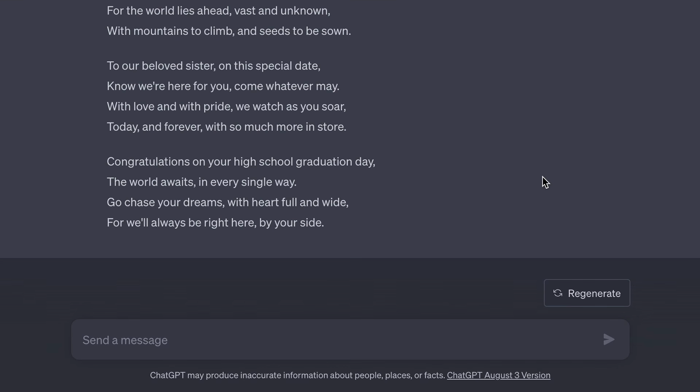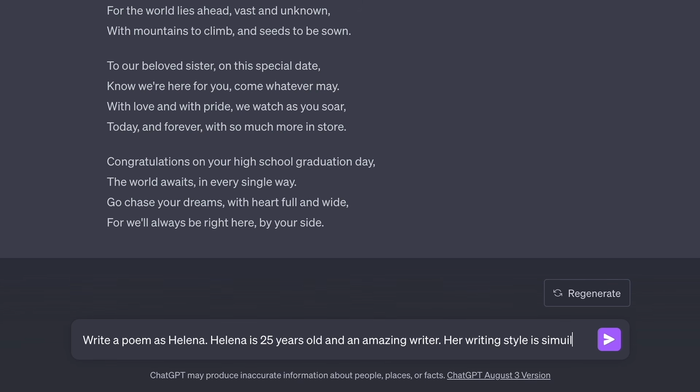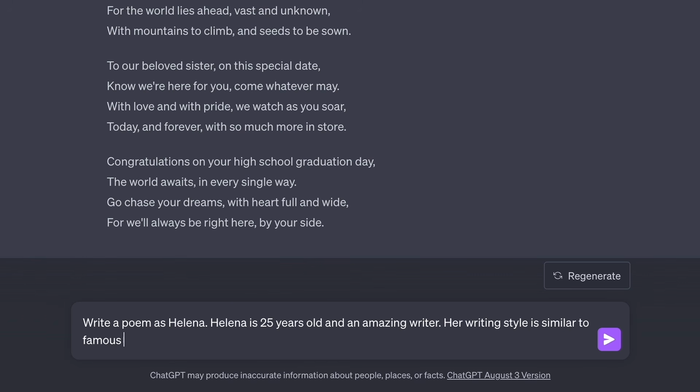So let's try this. This time I'm going to write a prompt with a persona. So this time I'm going to specify who I'm writing as. I'm going to write a poem as Helena. Helena is 25 years old and an amazing writer. Her writing style is similar to famous 21st century poet Rupi Kaur.